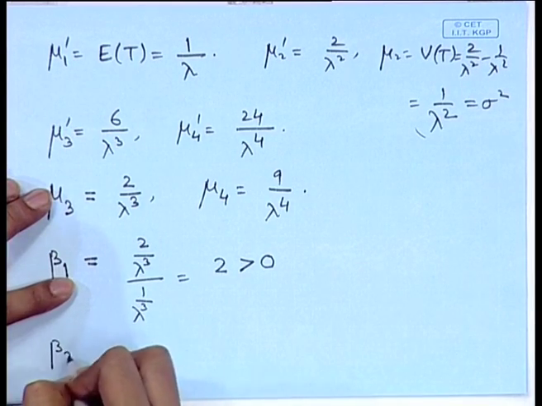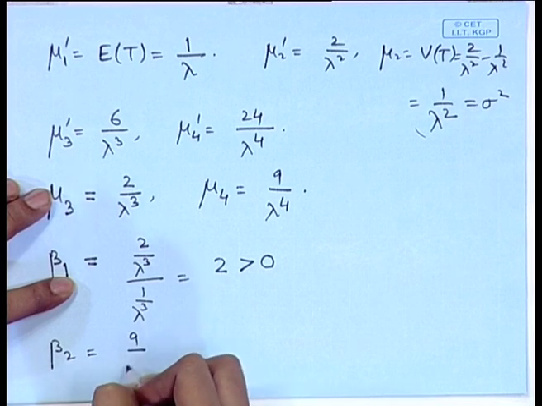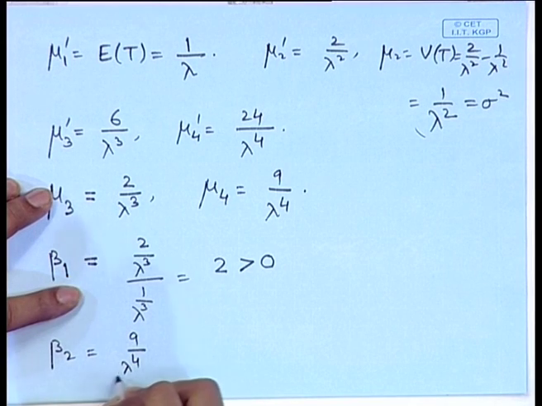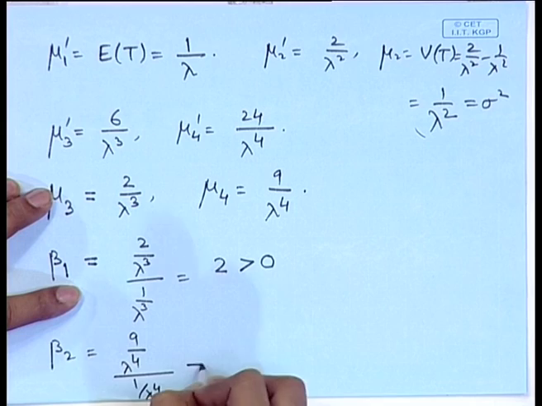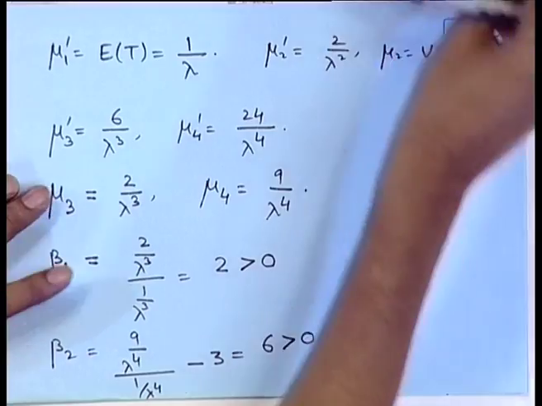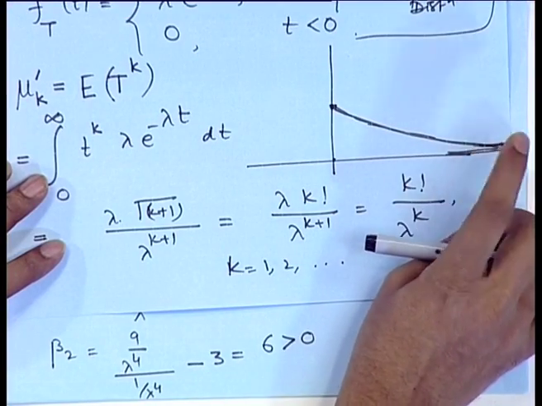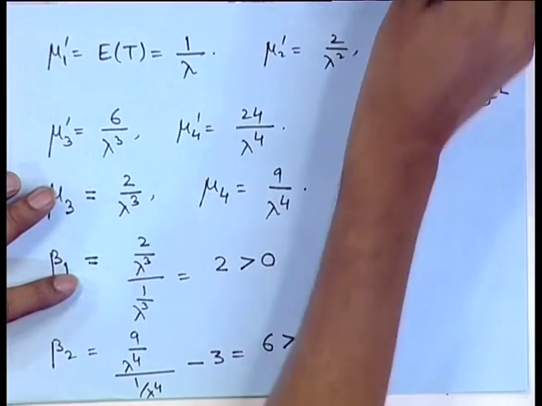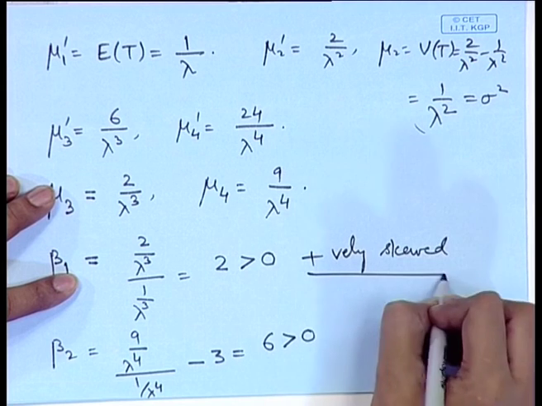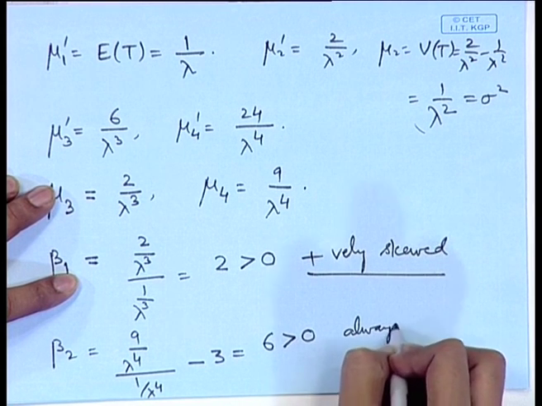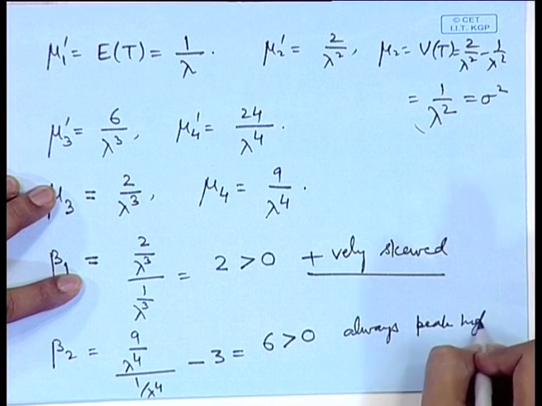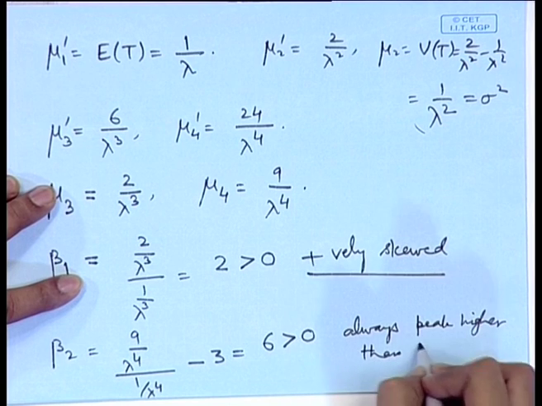Similarly, if we look at say beta 2, that is mu 4 divided by mu 2 square, that is 9 by lambda to the power 4 divided by 1 by lambda to the power 4, minus 3, that is equal to 6. So, no matter what the value of lambda is, it is always having peak higher than the normal peak. So, this is always positively skewed and always peak high, that is higher than the normal peak.